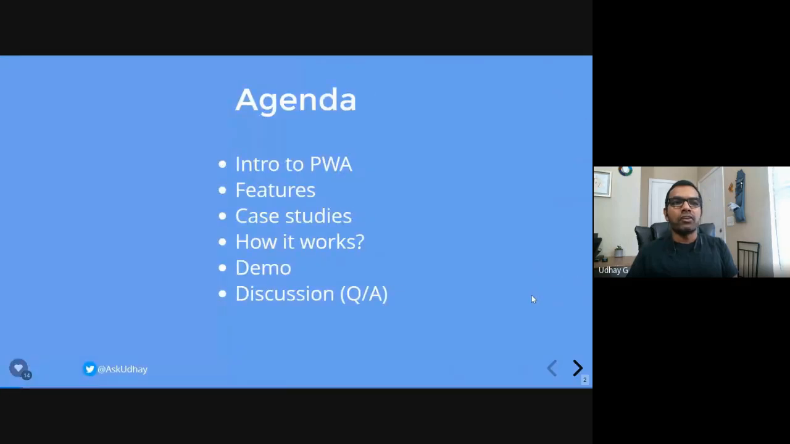This is the agenda I have for today. I'm going to dive deep into what PWA is and what features we have in PWA, and some of the case studies I have, where exactly PWA can be implemented and what the advantages of doing that are. Then we will dive into the technical aspects of PWA, like how it works and what configurations we need to do when you want to migrate your existing web application into PWA. Following that, I will show you a quick demo based on Angular. And at the end, we will have a quick question and answer session.